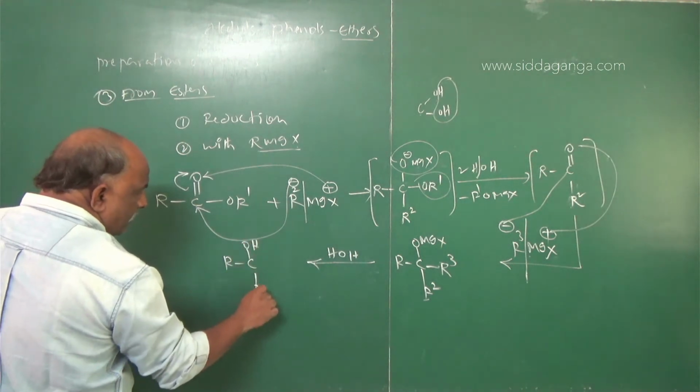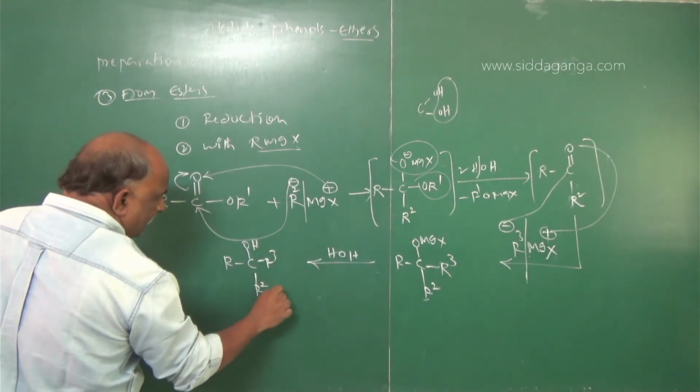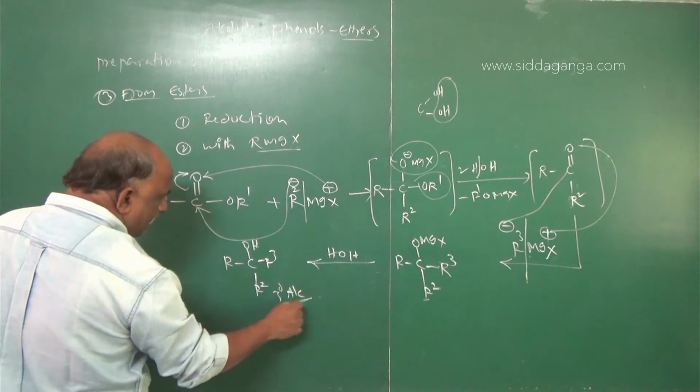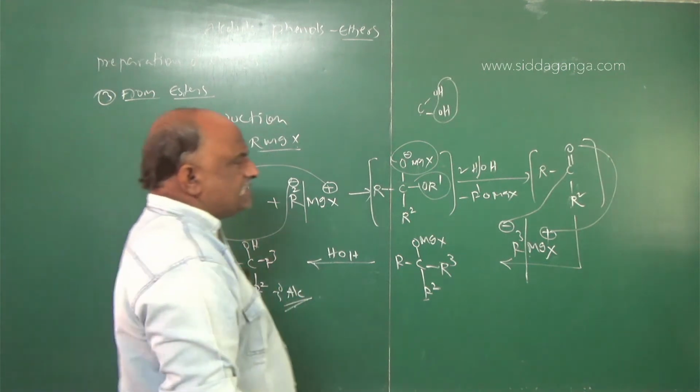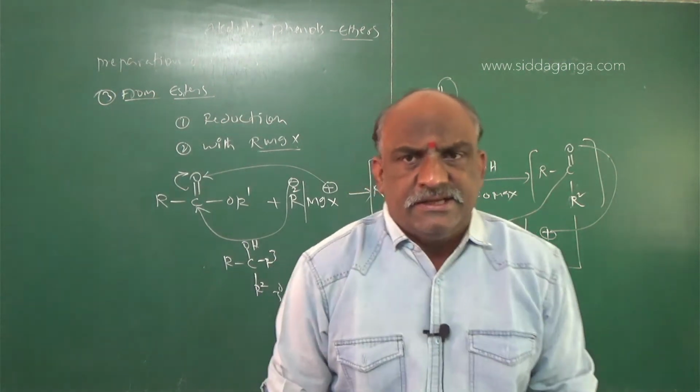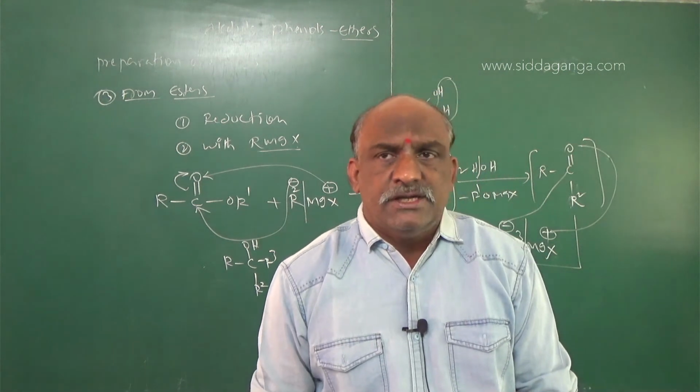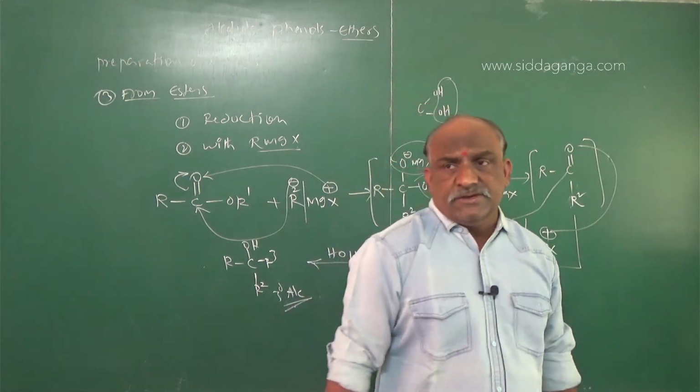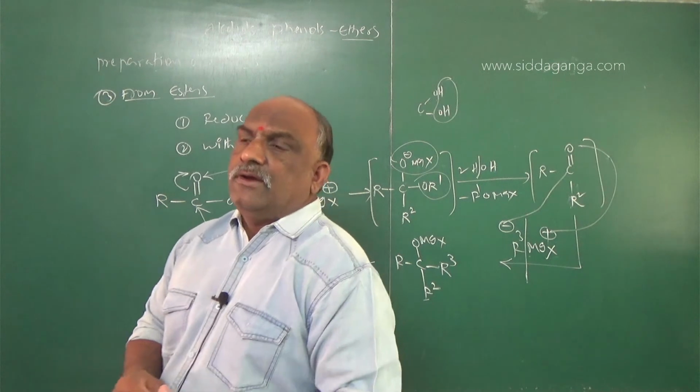RCOH, R2, R3. This is called a tertiary alcohol. So what is the conclusion regarding this? This is very, very important. To understand the concept, we need some basic fundamental points.